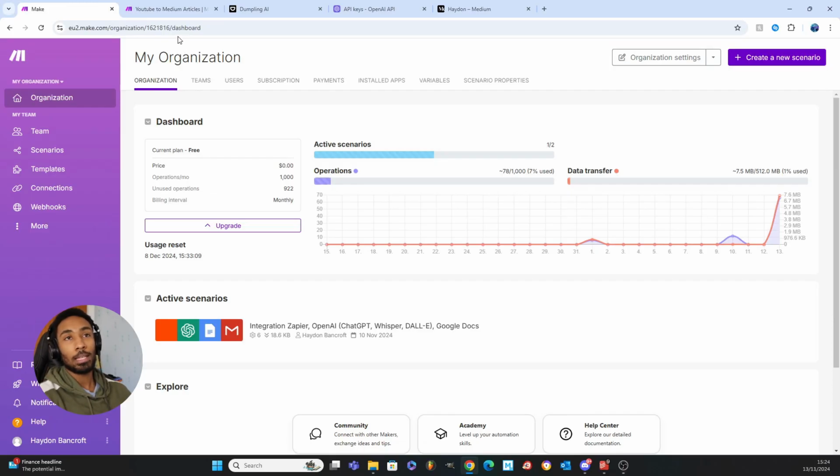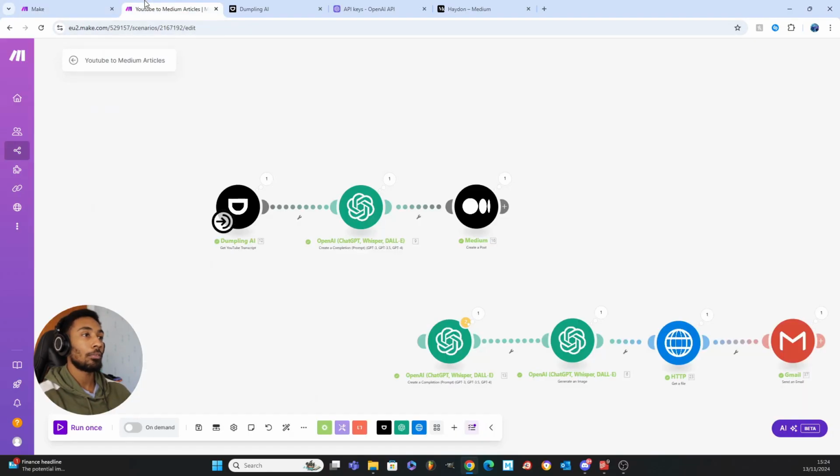First of all, let's go back. If you're new and you've never used make.com before, this is the home page. You're going to click create new scenario, and then this is going to load you up with a blank canvas to create the automation on. So I have to cover that.